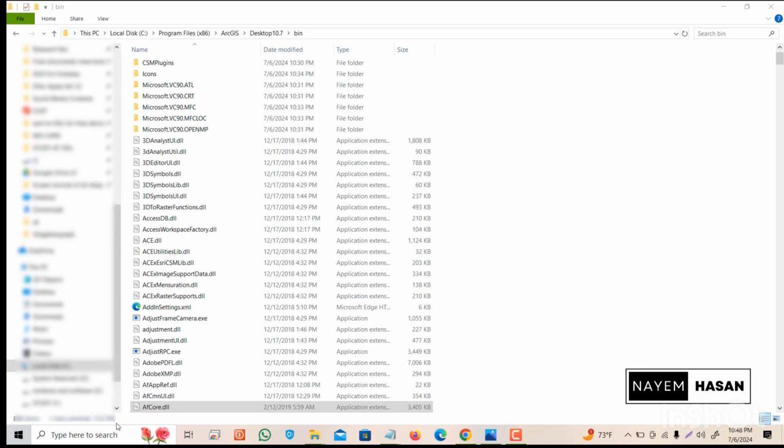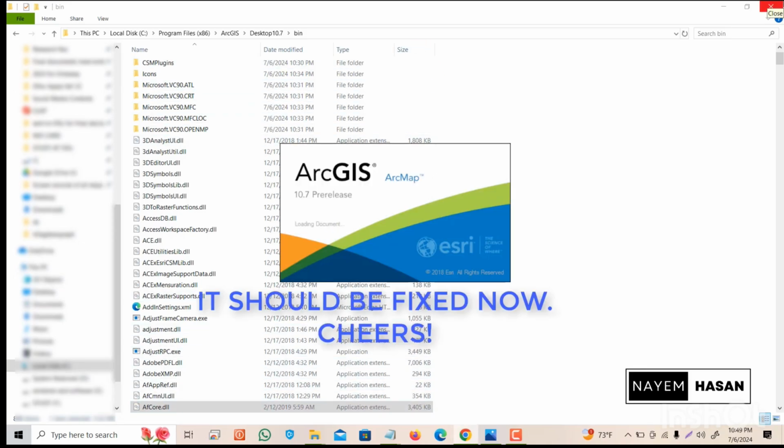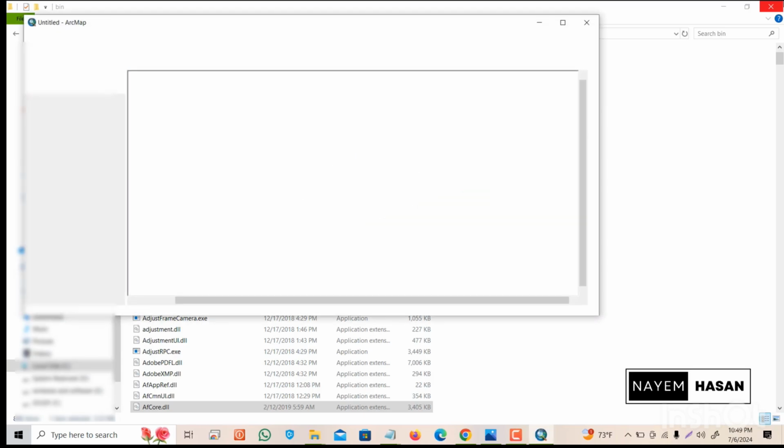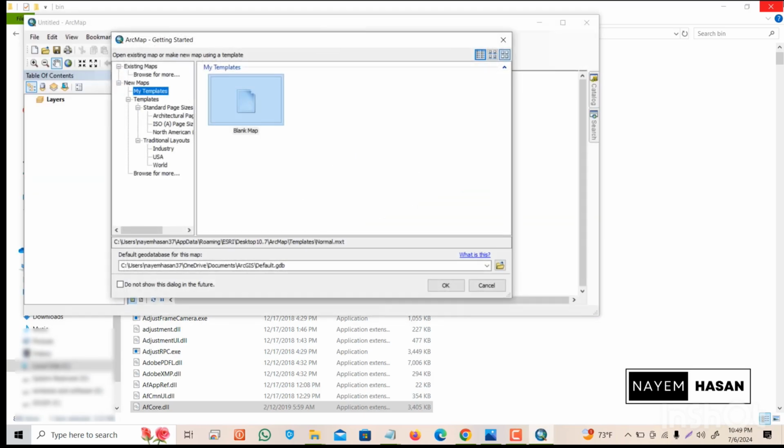Now go to ArcMap 10.7 and let's see if it works or not. It should be fixed for now. Yes, it is working.